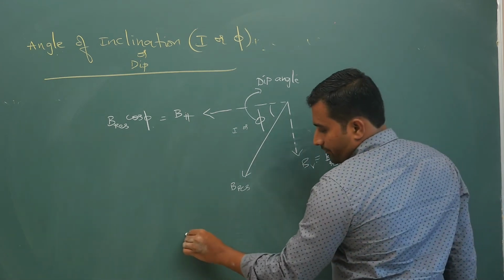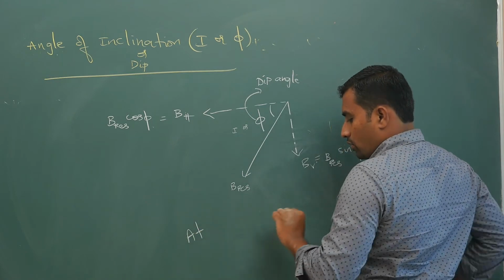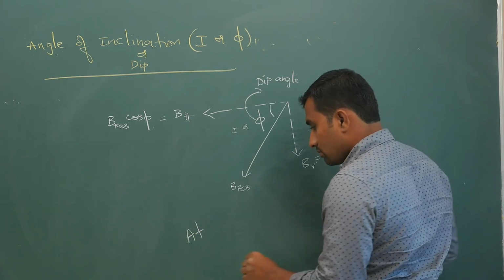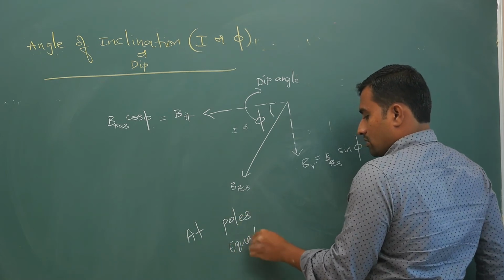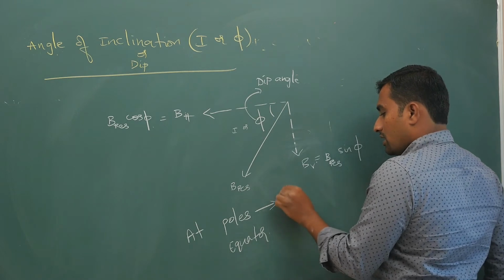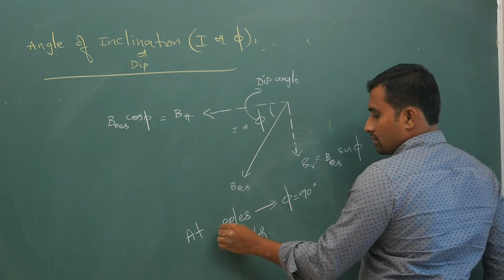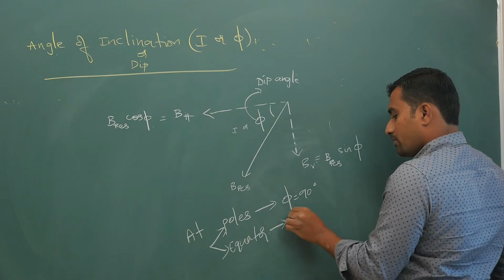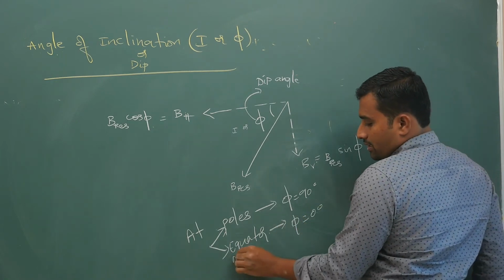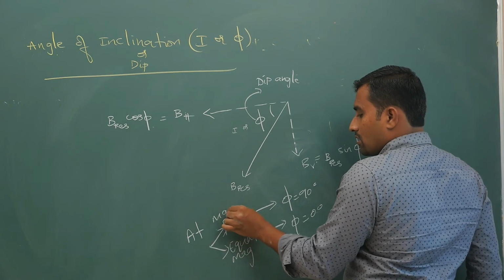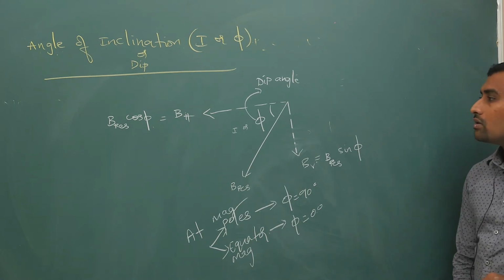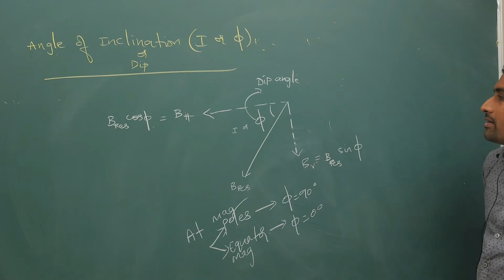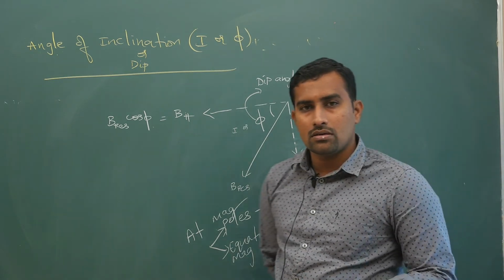Next, at poles and at equator. At poles the dip angle is 90. At the equator dip is 0. Magnetic equator and magnetic poles, not geographic equator and geographic poles. Okay, right? Hope there are no doubts. This much story you remember.